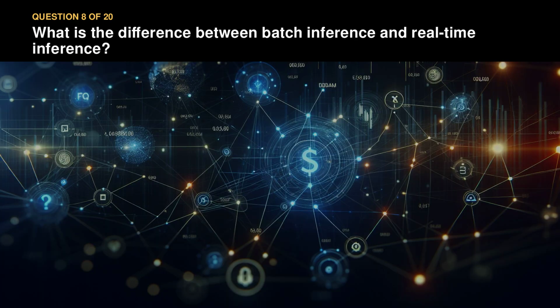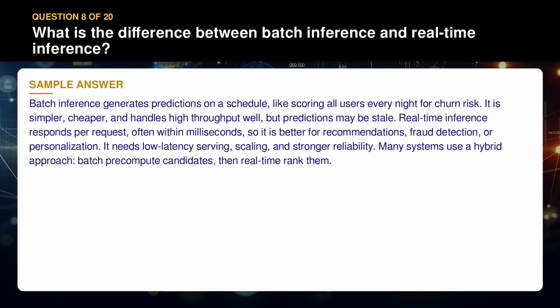Question 8. What is the difference between batch inference and real-time inference? Batch inference generates predictions on a schedule, like scoring all users every night for churn risk. It is simpler, cheaper, and handles high throughput well, but predictions may be stale. Real-time inference responds per request, often within milliseconds, so it is better for recommendations, fraud detection, or personalization. It needs low latency serving, scaling, and stronger reliability.